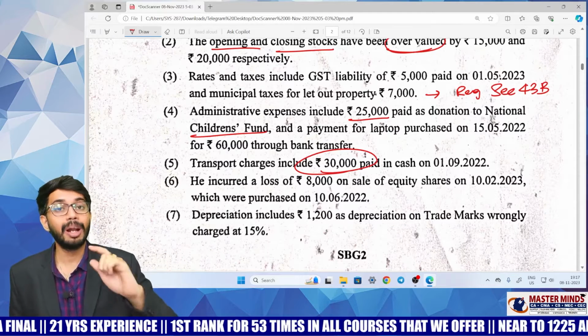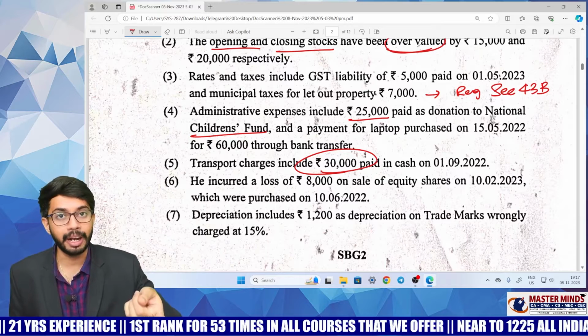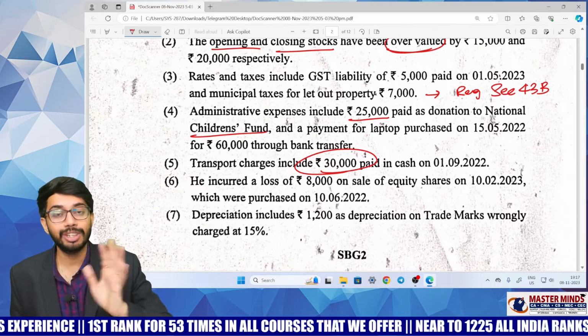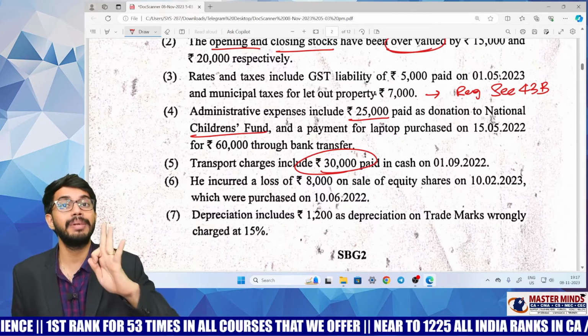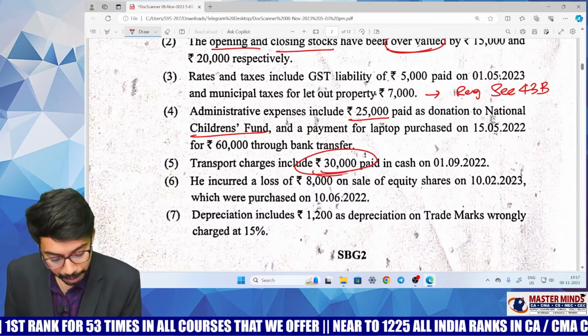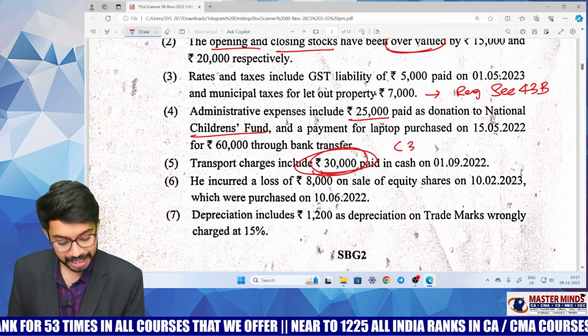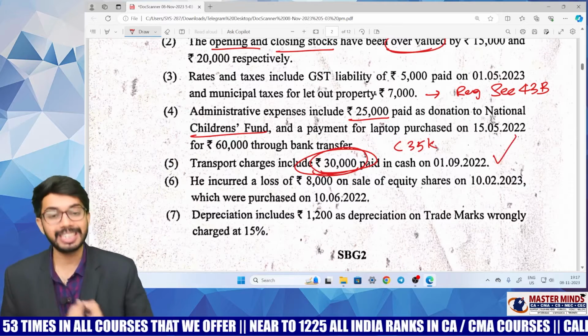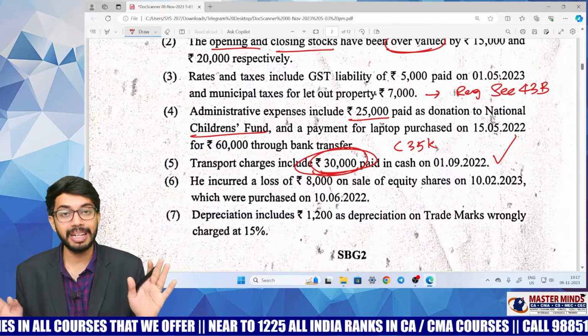However, if you are making cash payment to a transport operator, then the 10,000 threshold limit is not applicable; the 35,000 threshold limit is applicable. As the payment here is 30,000, which is less than 35,000, this expenditure is allowed as deduction. So no adjustment is required.